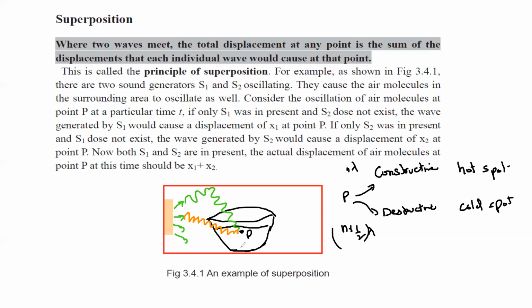So how can we overcome this constraint? To avoid these hot and cold spots, we have a turntable. At the bottom of this microwave, we have a turntable, which continuously rotates the food. As the food rotates, this point P, which is, for example, a cold spot, changes position, so it will come into a region where it has constructive interference of the wave.